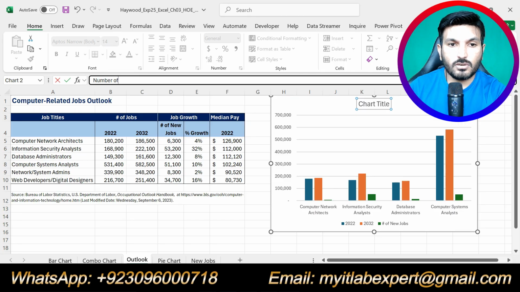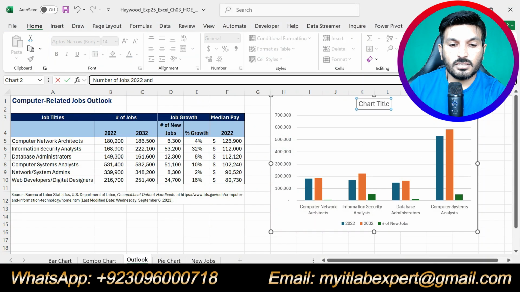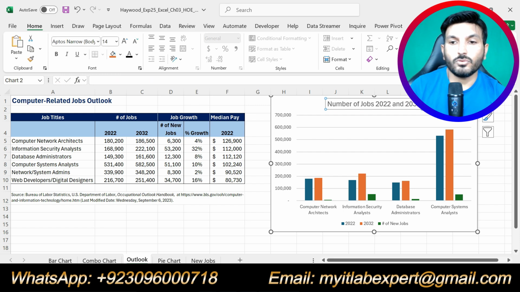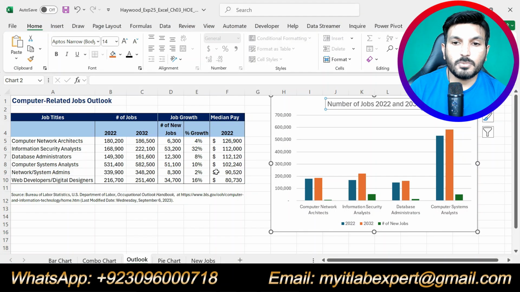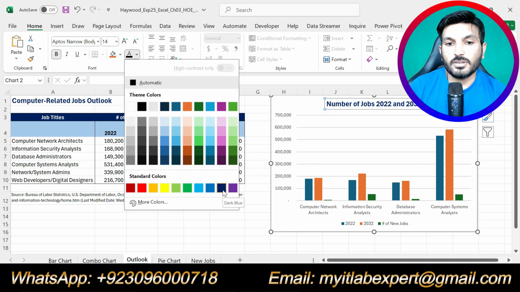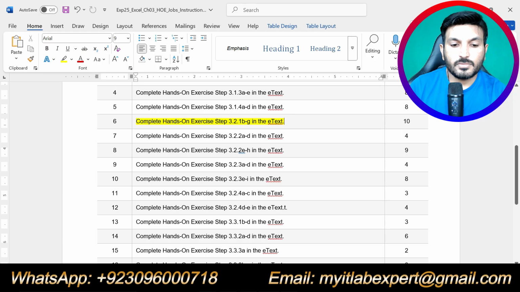Number of jobs, 2022 and 2030, and 2032. So we have given a chart title to this cluster column chart. Now we are supposed to apply bold dark blue font color to this one. Apply bold and the font color should be dark blue, this one. Okay, so we are done with step number 6 as well.